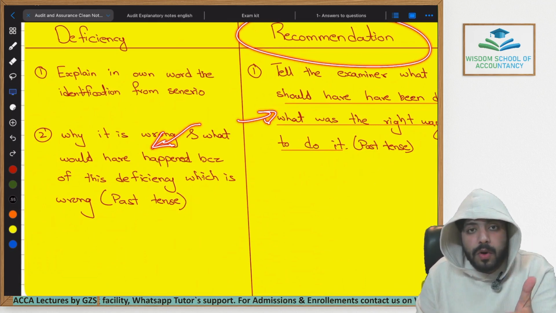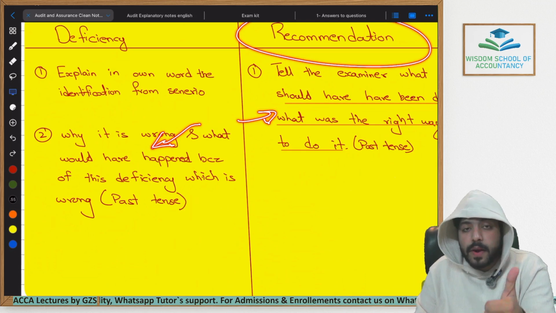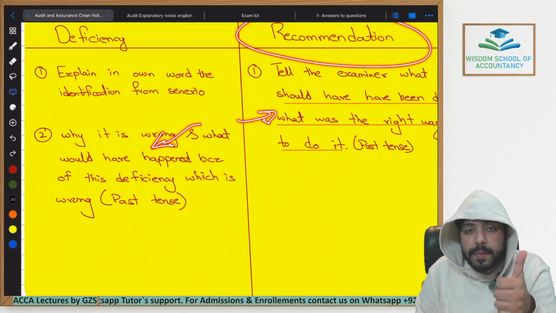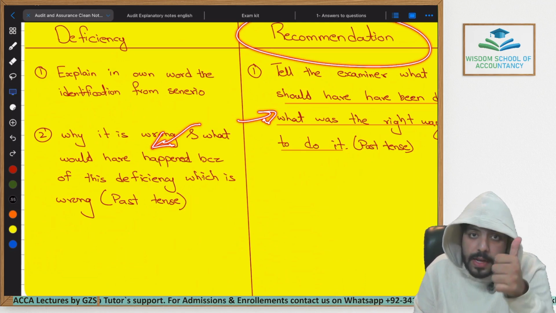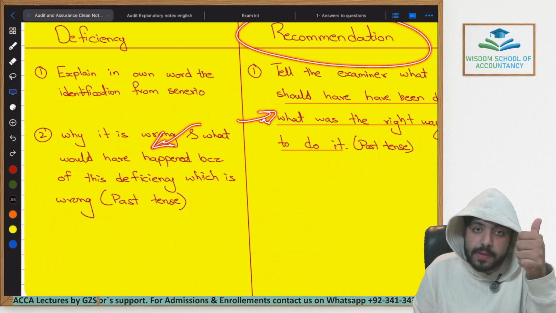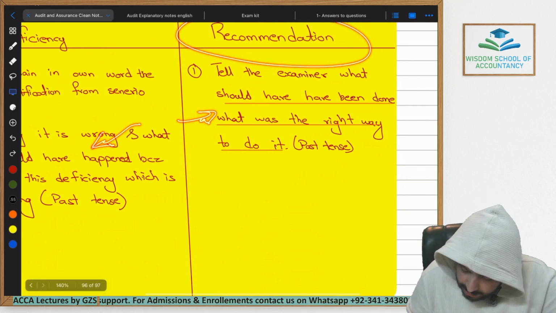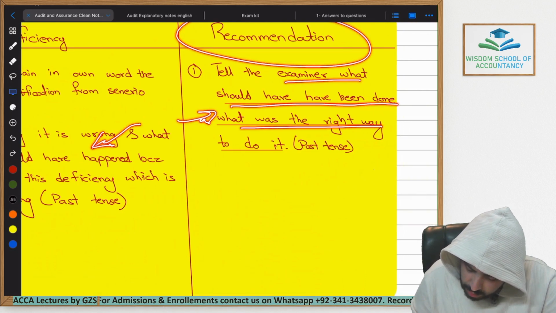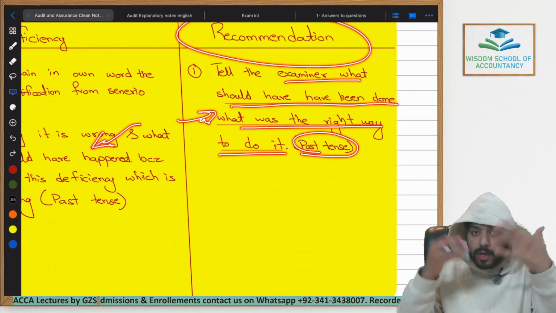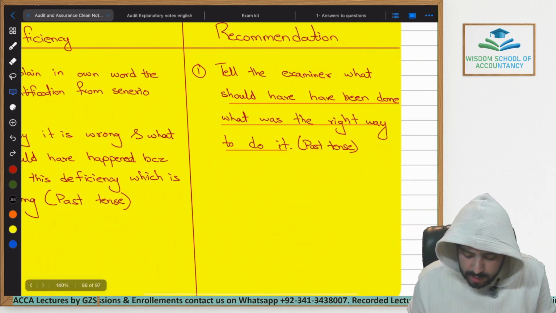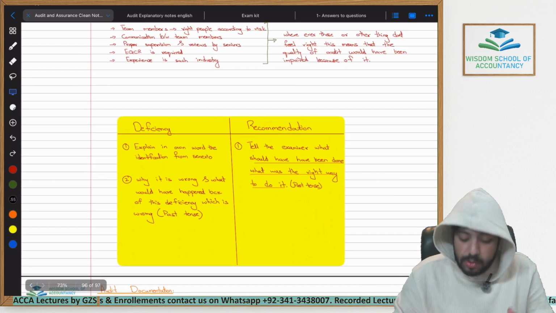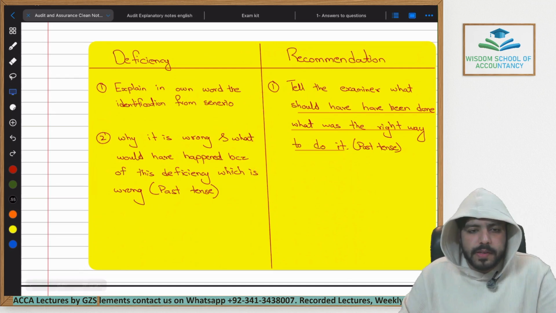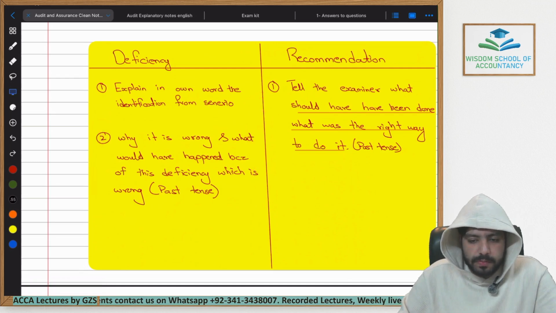The appropriate thing was that if revenue was identified as having a high audit risk, then a senior team member should have been allocated to audit revenue, and even his work should have been reviewed by a senior person within the audit team. So tell the examiner what should have been done, what was the right way to do it, in the past tense, like what should have been done during the audit to make sure that this quality reduction shouldn't have occurred. Now let's move towards the kit and try to do some questions.